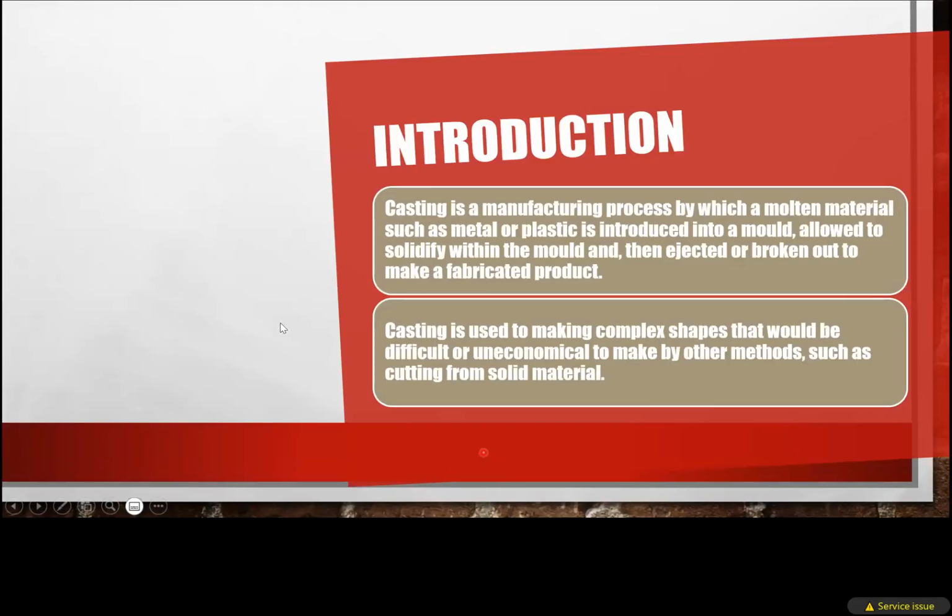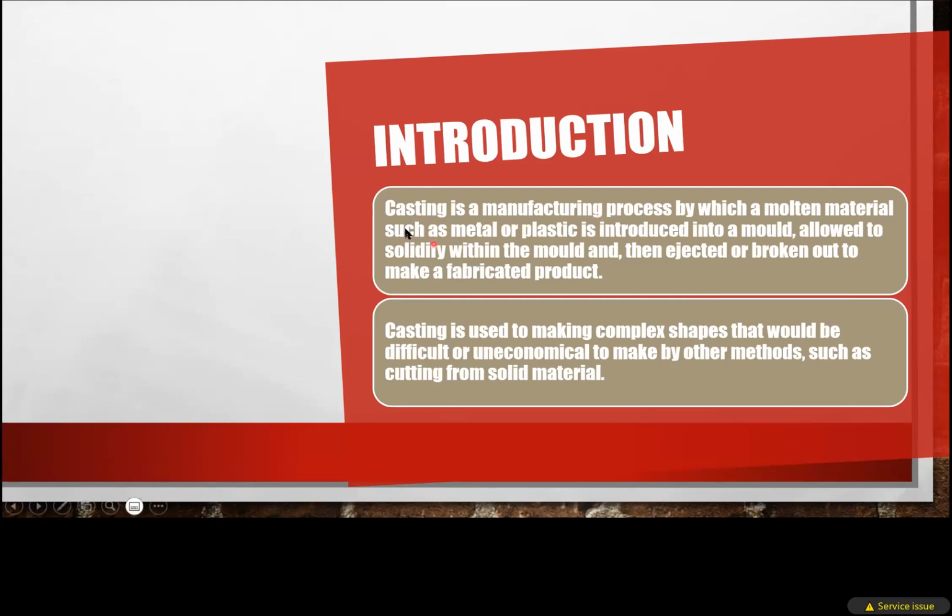What do you mean by casting? Casting is a manufacturing process by which a molten material such as metal or plastic is introduced into a mold, allowed to solidify within the mold, and then ejected or broken out to make a fabricated product. How many of you understand this statement?